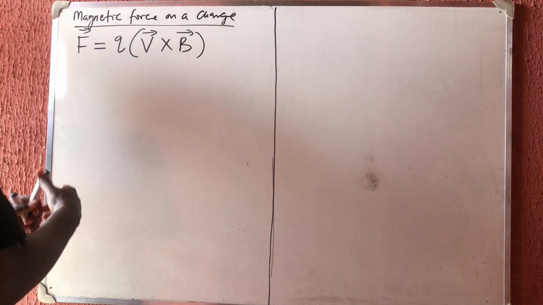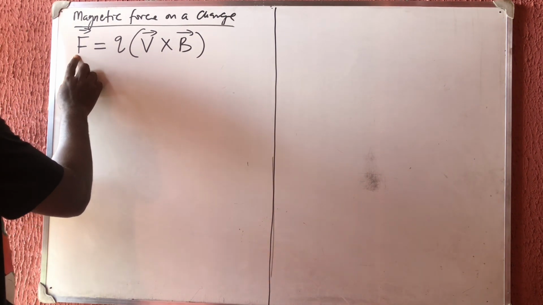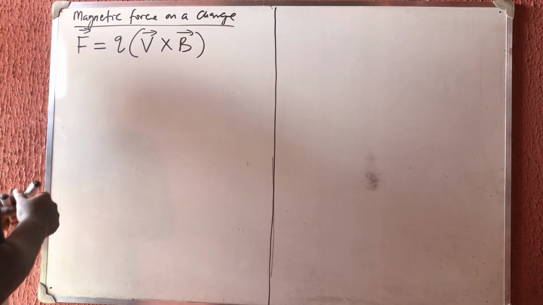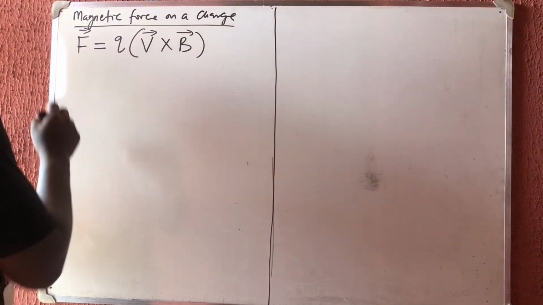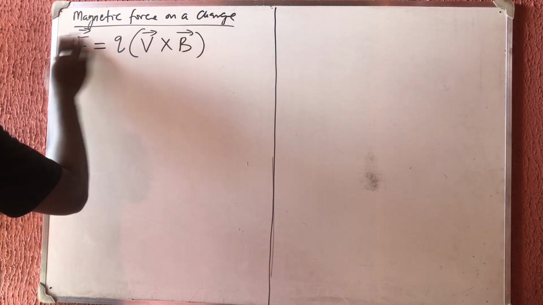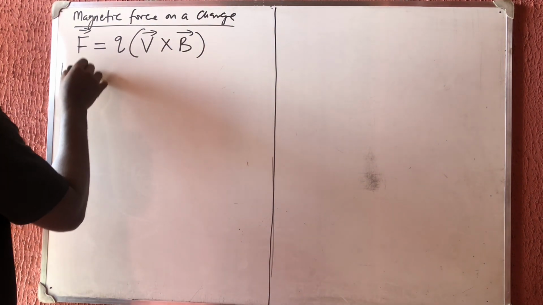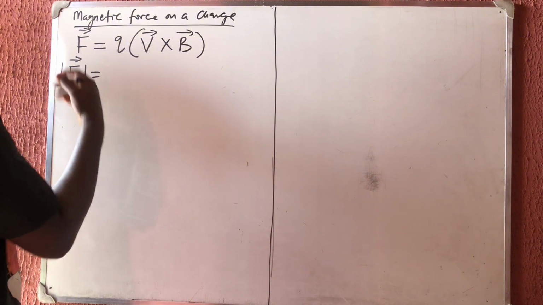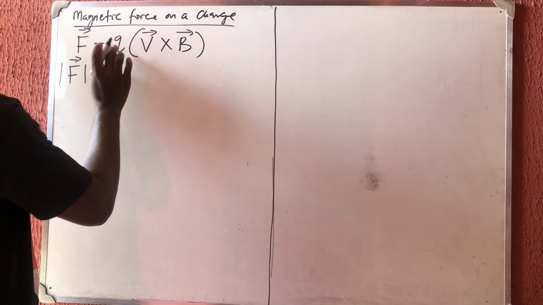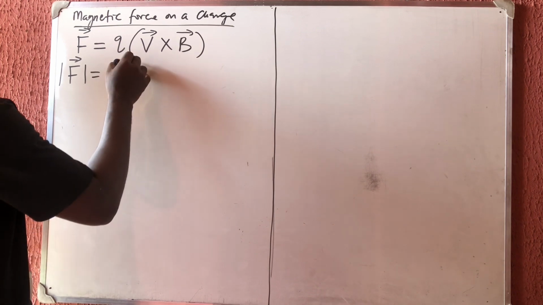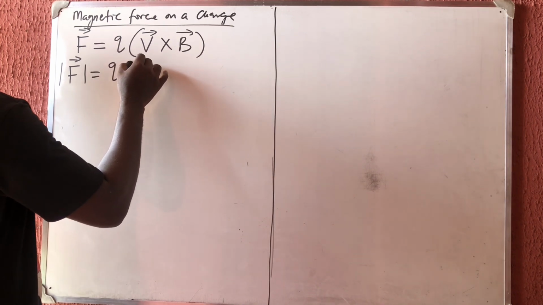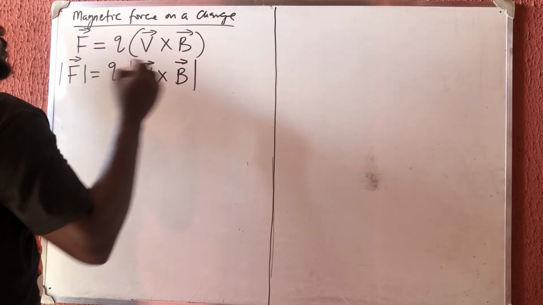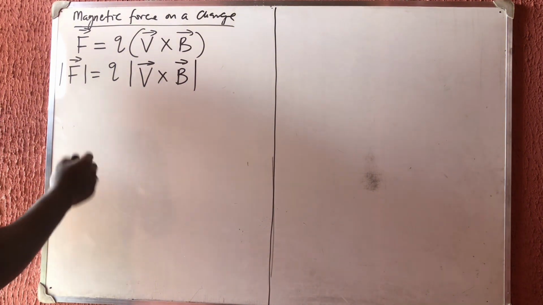The magnetic field. So if you want to get the force, this is the force. Then if you want to calculate the magnetic field strength, you have to make this subject of the formula. All right. But you should know, according to vector analysis, that the magnitude. Let's take the magnitude of both sides. That is the magnitude of this is equal to what? The magnitude of a scalar quantity is the same thing. So this is going to stay here, and I have the magnitude of V cross magnitude of B. All right. But according to cross product, we know that what?